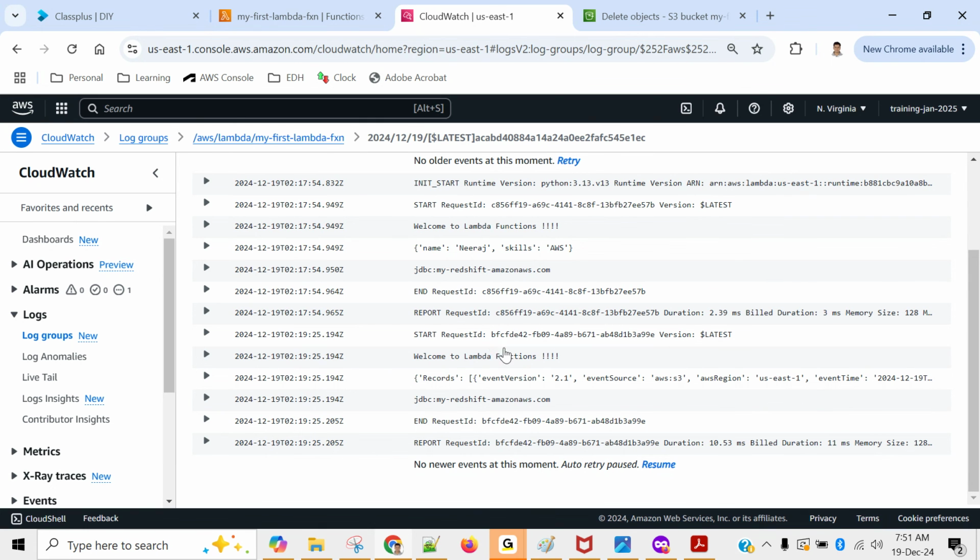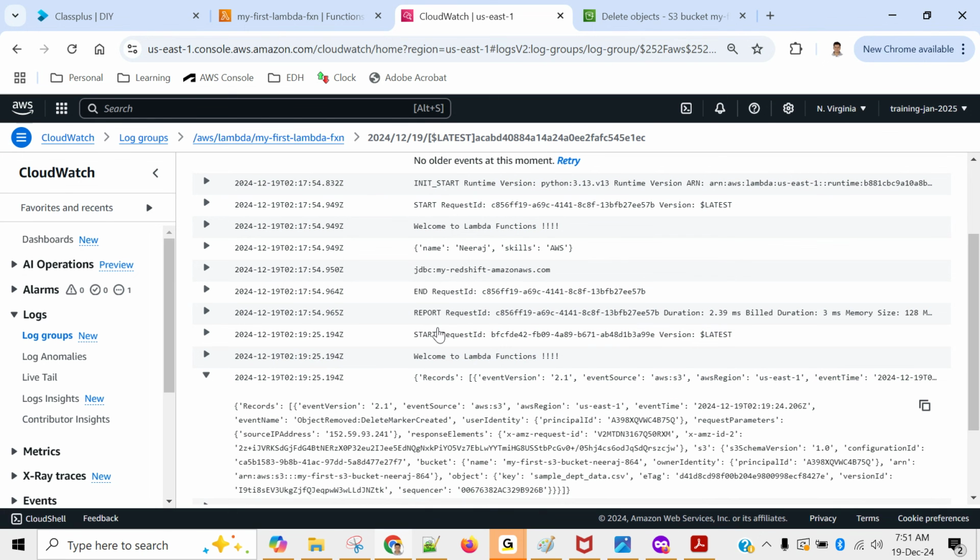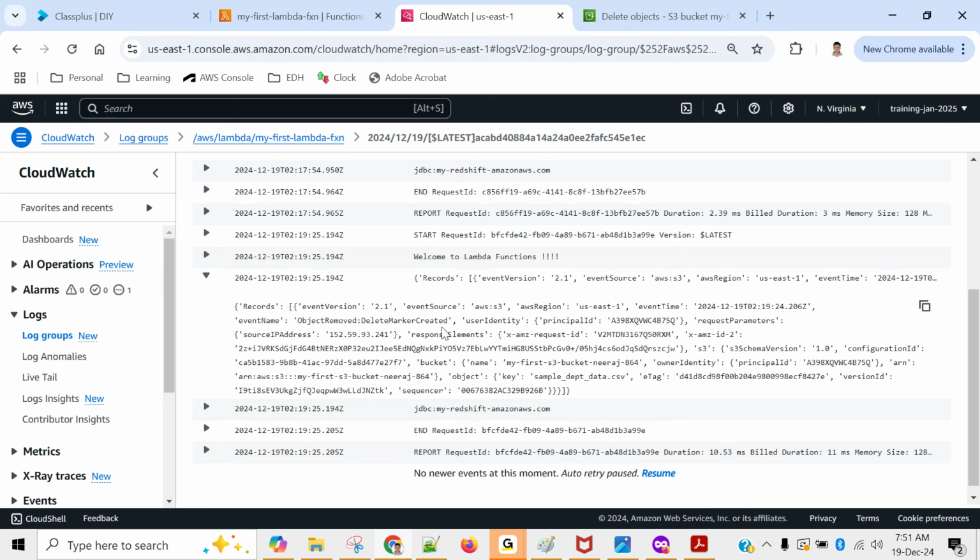And this time, the event is very big. Let's click on this and expand it. You see that a very big event is there. This big event contains all the details. Let's check it out. Event source is S3, so the event which triggered your Lambda is S3. AWS region is US East 1. Event time, when this event occurred, is 219 UTC. Event name is object removed.